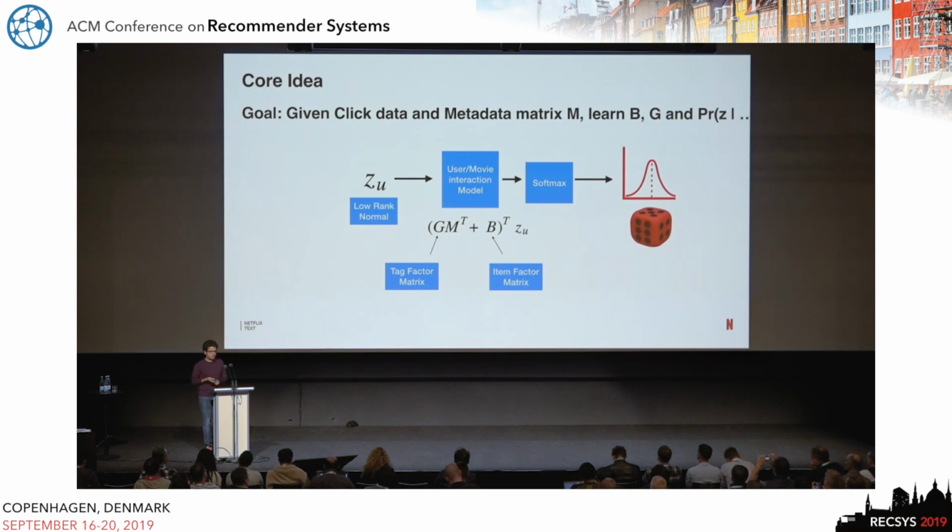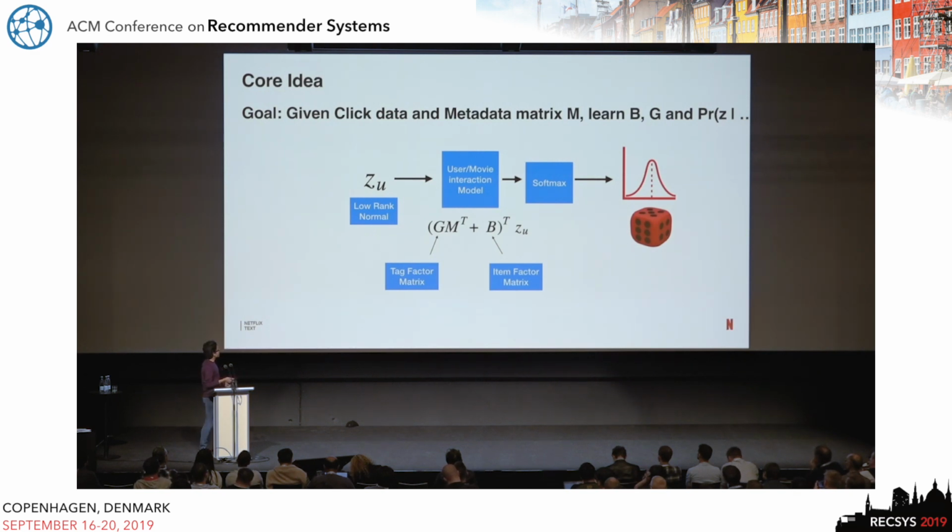It's the data matrix which tells which movies have which tags. These two components form the item representation, and then you take a simple inner product of that item representation with the user factor to get a score over the entire set of items, which then gets transformed by the softmax.